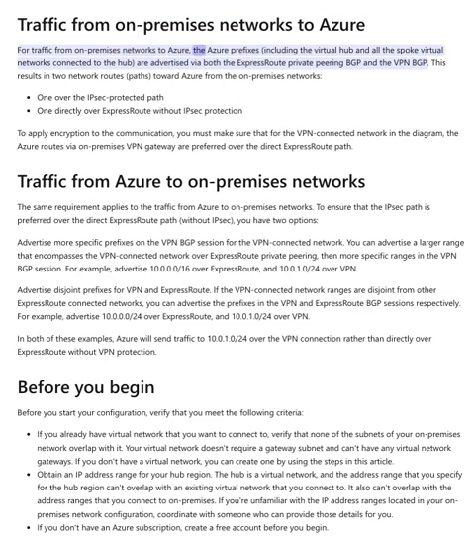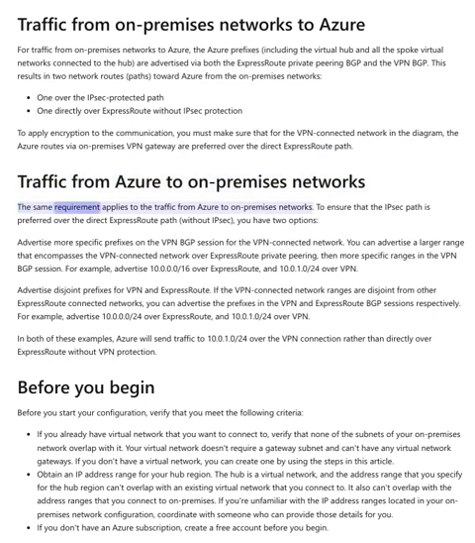Traffic from on-premises networks to Azure. For traffic from on-premises networks to Azure, the Azure prefixes, including the virtual hub and all the spoke virtual networks connected to the hub, are advertised via both the ExpressRoute private peering BGP and the VPN BGP. This results in two network routes, or paths, toward Azure from the on-premises networks: one over the IPsec protected path, one directly over ExpressRoute without IPsec protection. To apply encryption to the communication, you must make sure that for the VPN connected network in the diagram, the Azure routes via the on-premises VPN gateway are preferred over the direct ExpressRoute path.